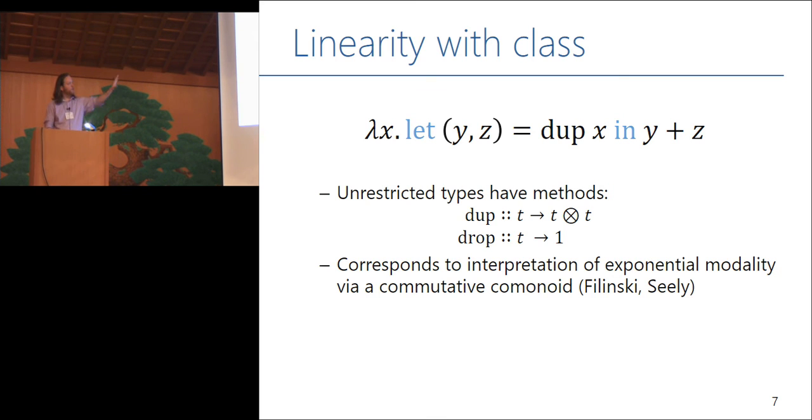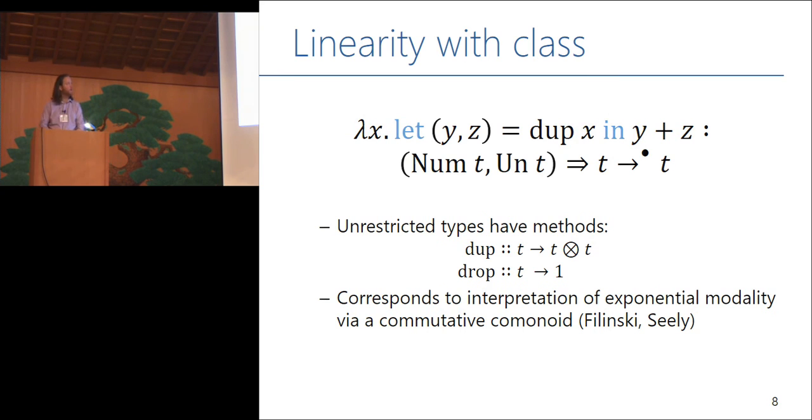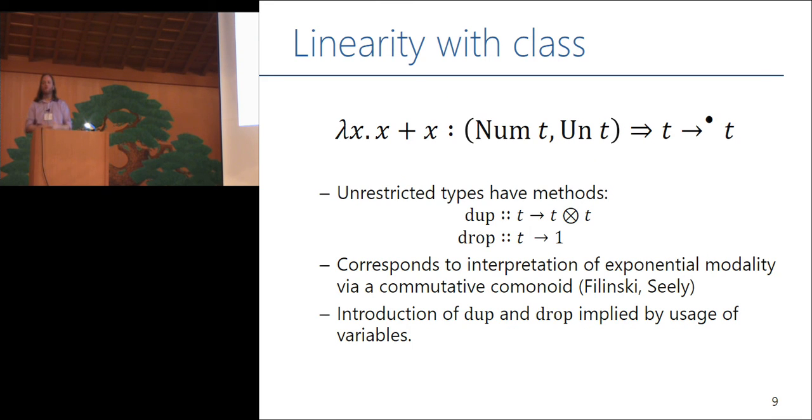And if I take this approach of saying, well, I have some class that's going to contain these dup and drop operators, I can now compute a type for my doubling operator. It's going to say, given that t is numeric and given that t is unlimited, I can take a t and give you back a t, unrestricted, right? Now, of course, I don't actually want to write the code at the top of the slide, right? I don't want to have to write in terms of dup and drop. So what we do in Quill is to say, well, you can reuse variables, and the introduction of these dup and drop operators will be implied by the usage pattern of variables, right?